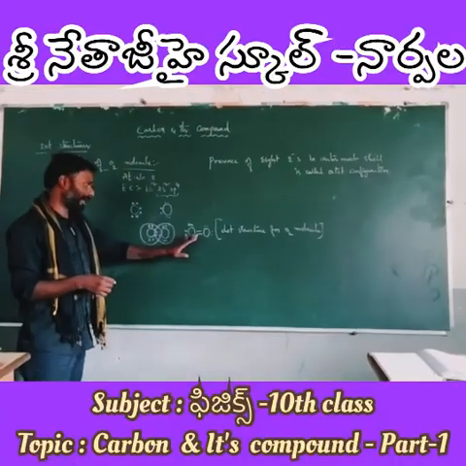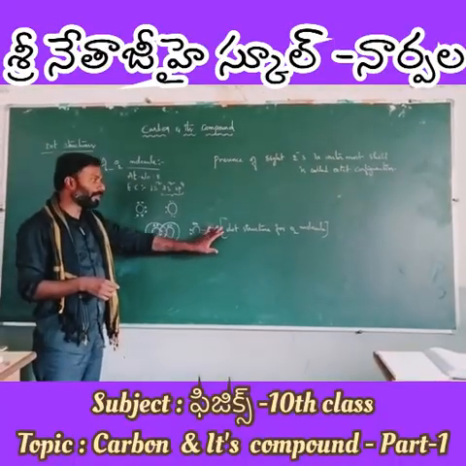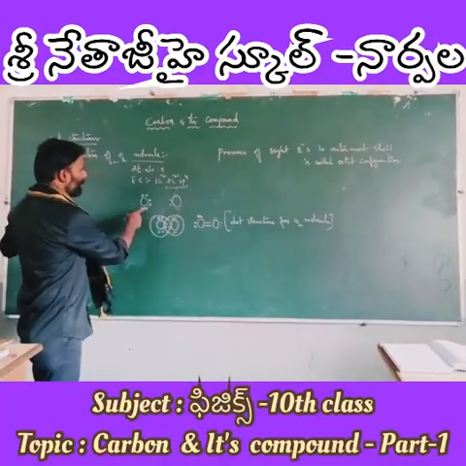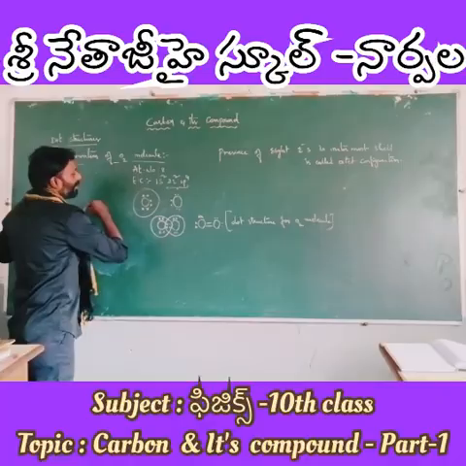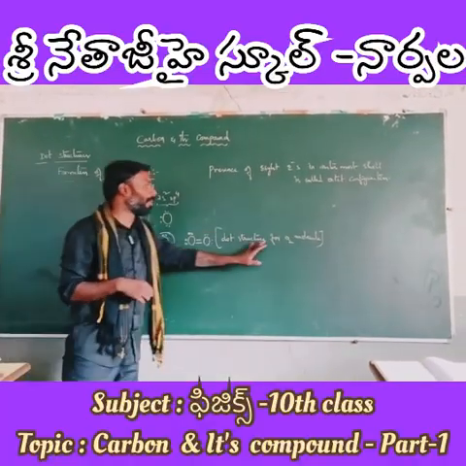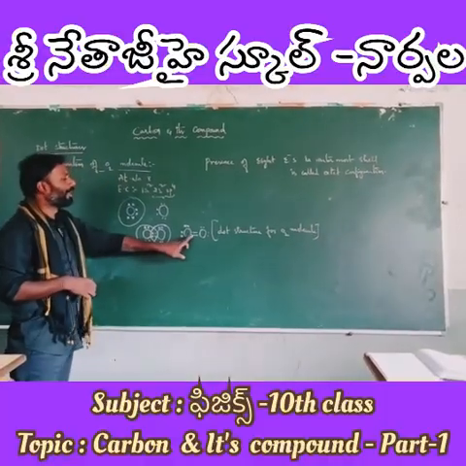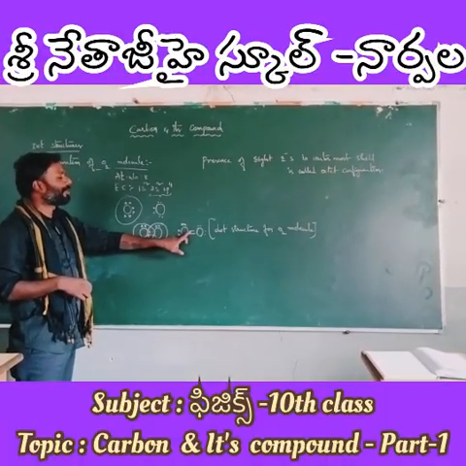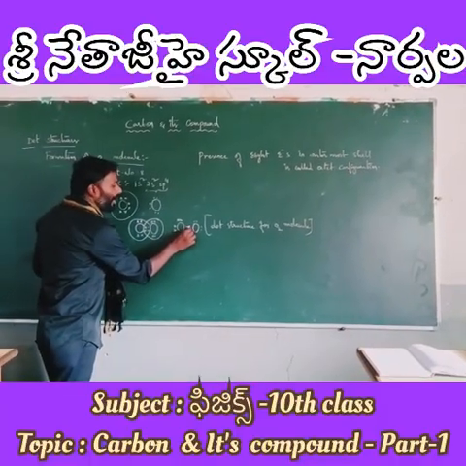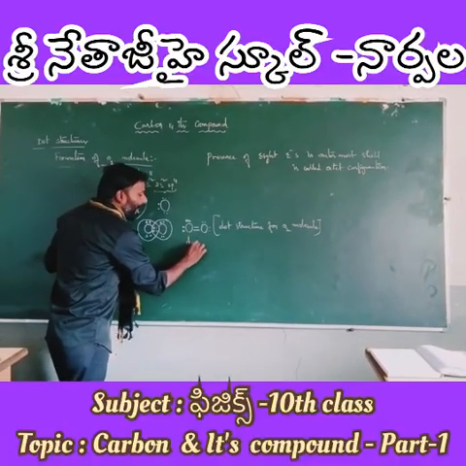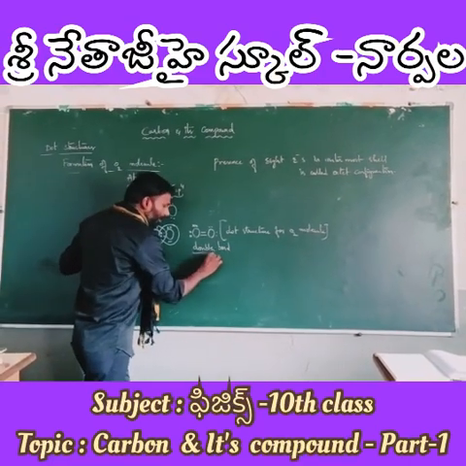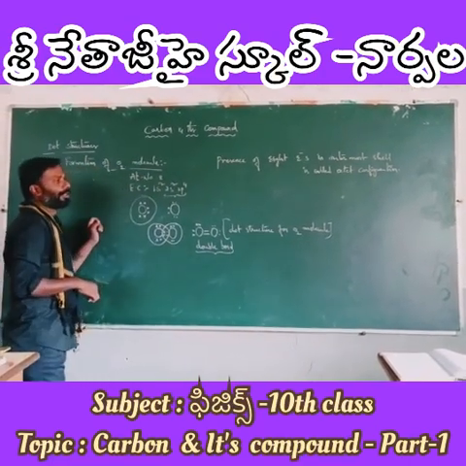If you are asked to write for an O atom, you just write this simply and leave it. So this is the dot structure for the O2 molecule, and since there are 2 bonds, it represents that oxygen has a double bond. Right?